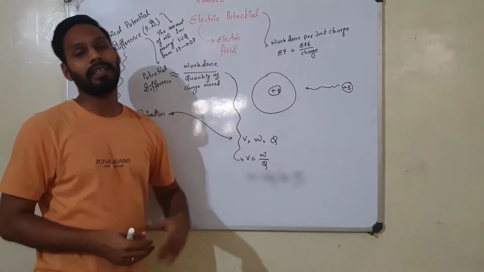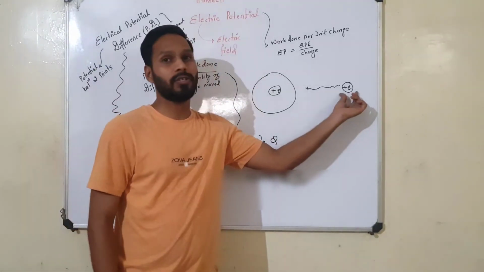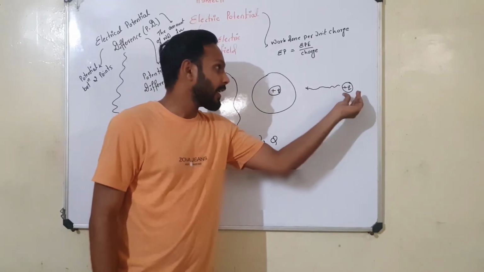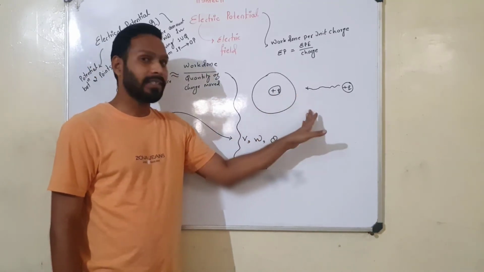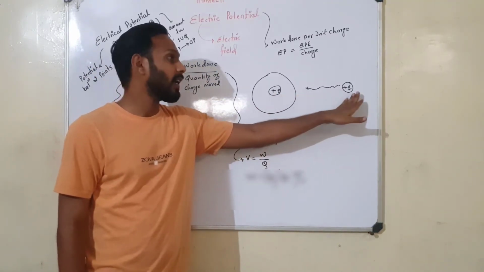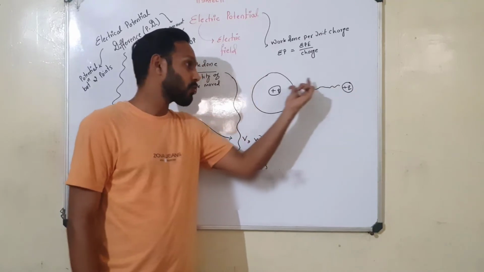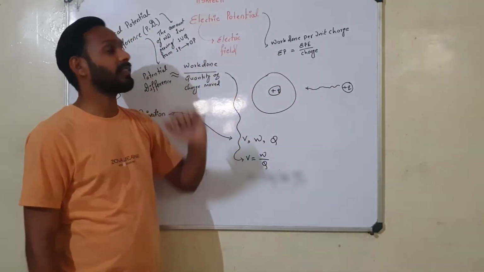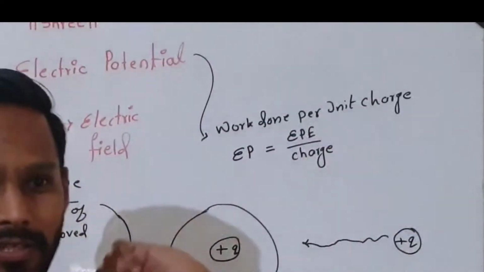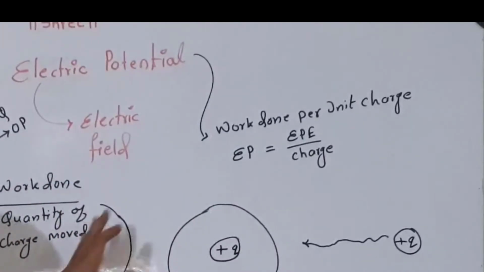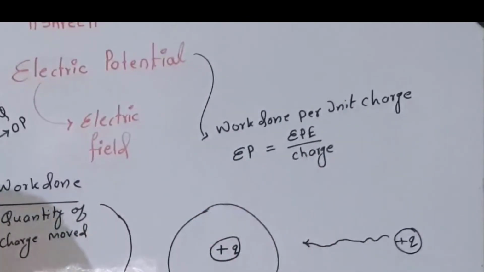After that we have defined the electric potential. So electric potential can be defined as follows: whenever a small positive or negative charge is brought near another charge which is already electrically charged, at that time it will experience a force of attraction or repulsion. So the work done in moving a small charge to another charge is called electric potential. A short definition of electric potential can be the work done per unit charge. So the formula is electric potential is equal to electric potential energy divided by charge.